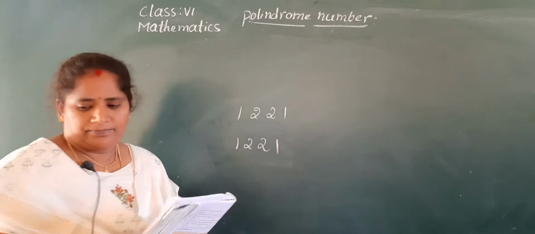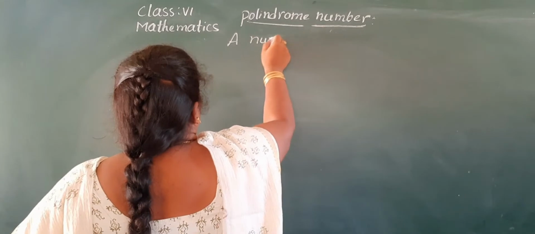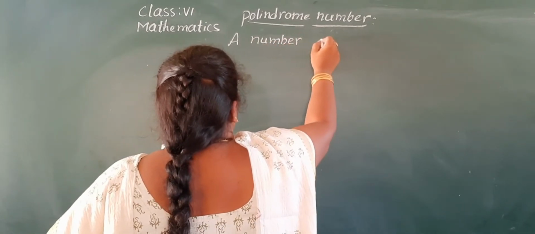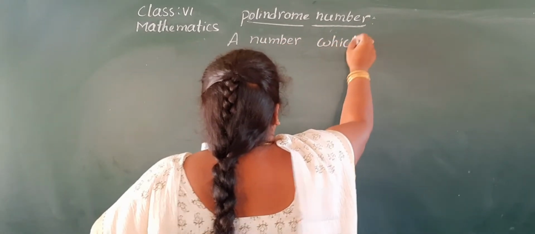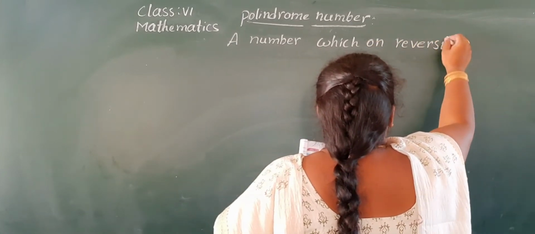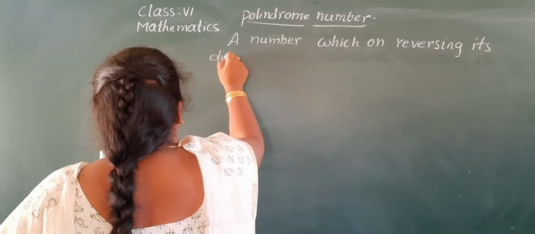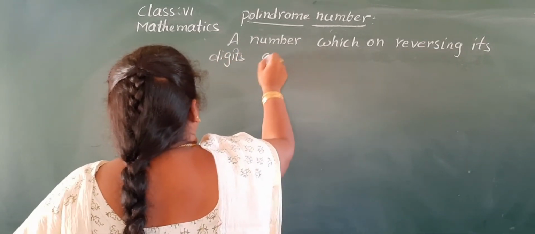Okay, so we will write: a number which on reversing its digits gives the same number.